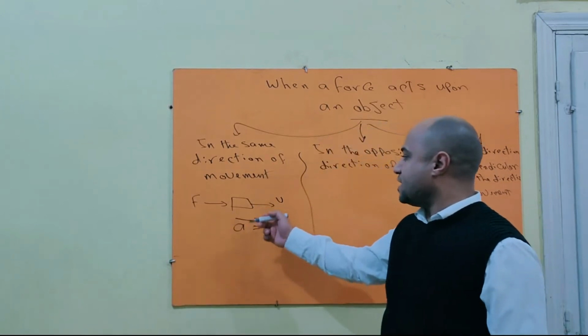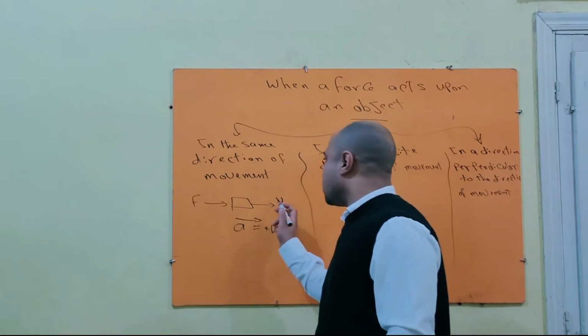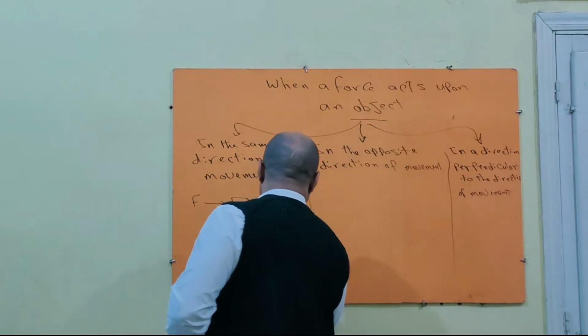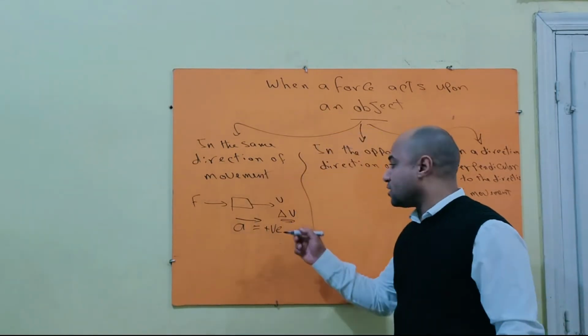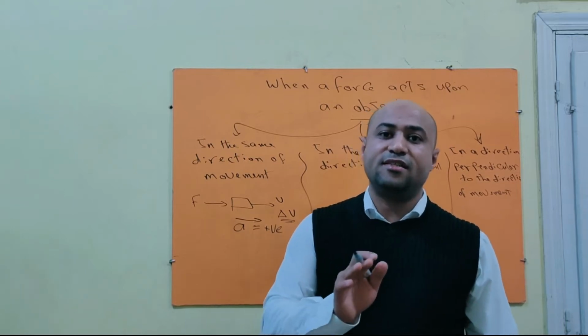This force increases the speed of the moving object. It causes a change in velocity, but it changes its magnitude only.